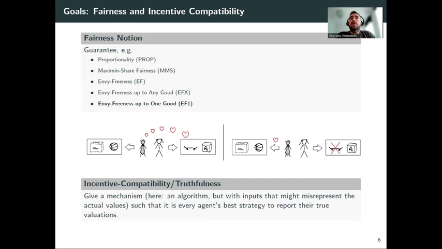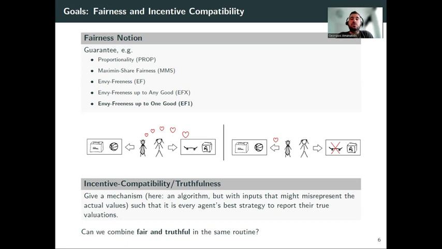We consider agents that want to share indivisible resources, but also we assume that these agents are strategic, so they have incentives. So in our setting, truthfulness or incentive compatibility means that we have a mechanism, or rather an algorithm, that distributes the goods, and we say that this is truthful if no agent has an incentive to misreport their values for the items. So reporting the true valuations is the best strategy.